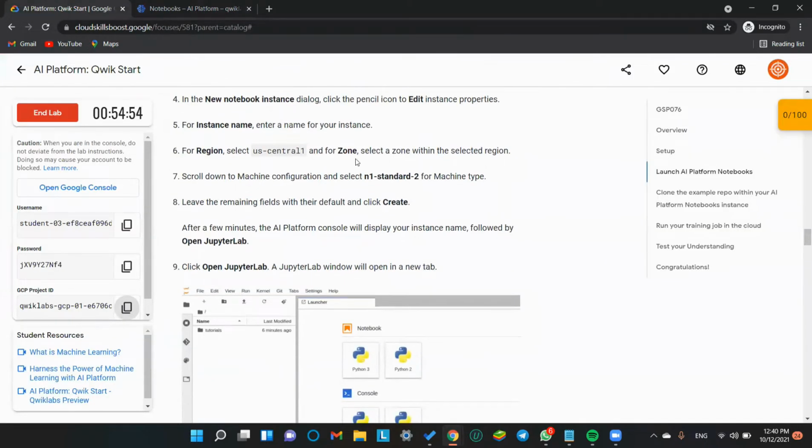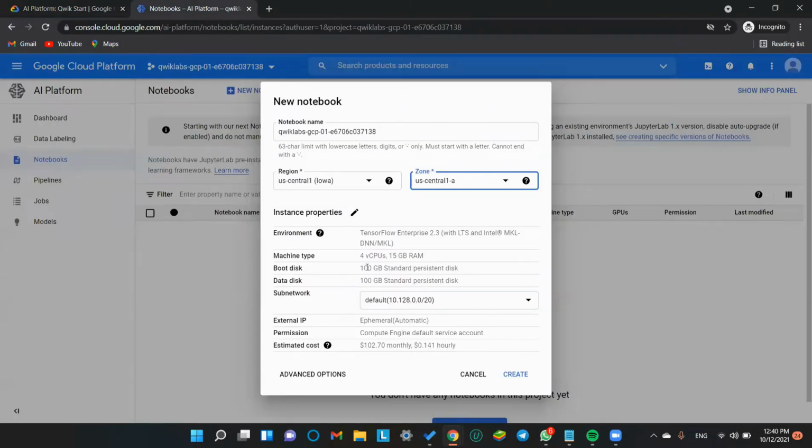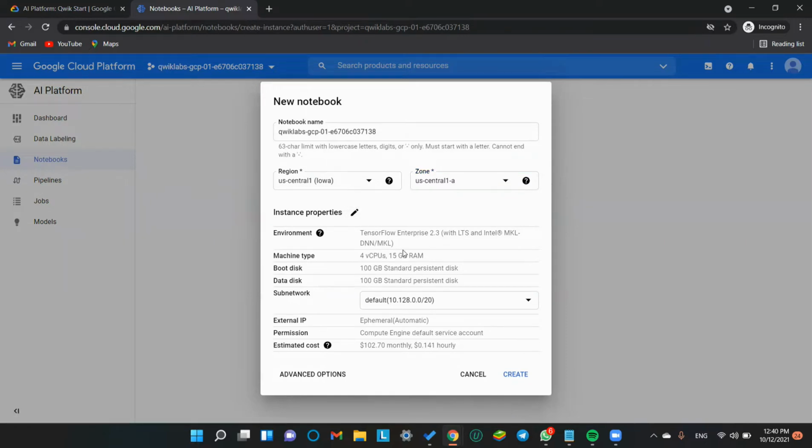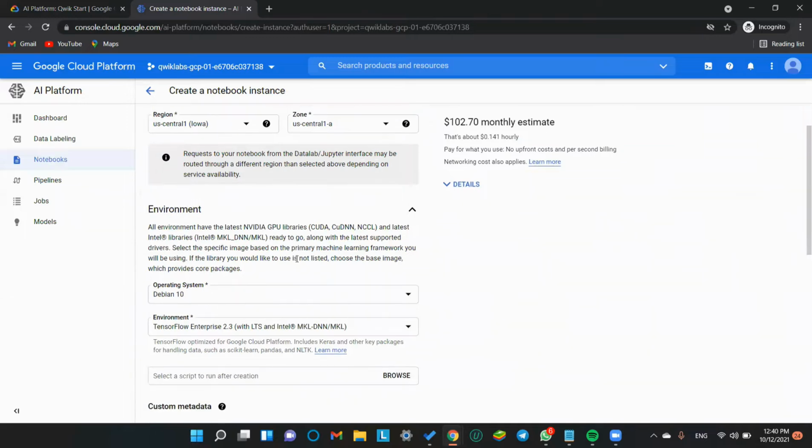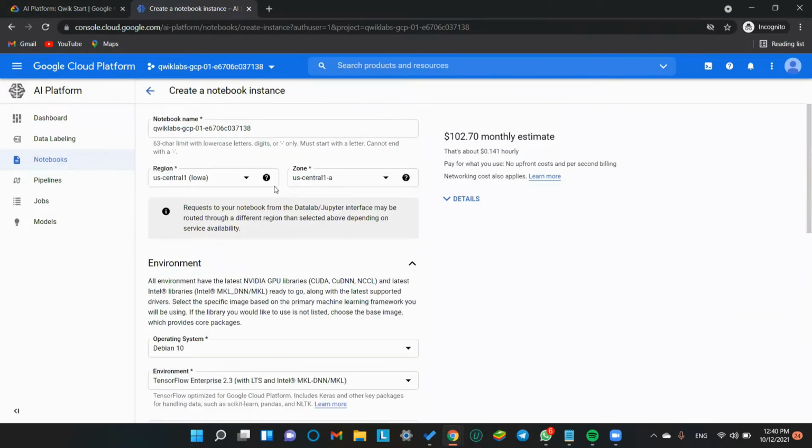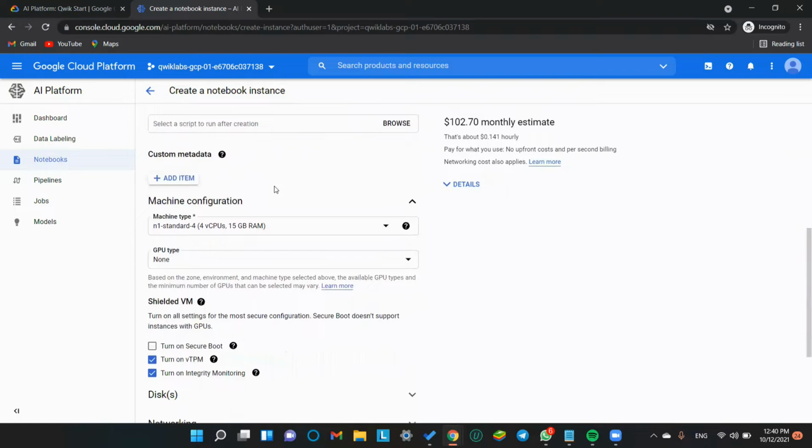Then scroll down to the machine configuration and select n1-standard-2 for the machine type. Are we able to see the machine type? Okay, here it is. Now we are in the edit section.